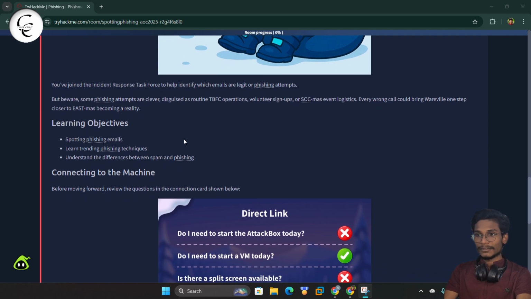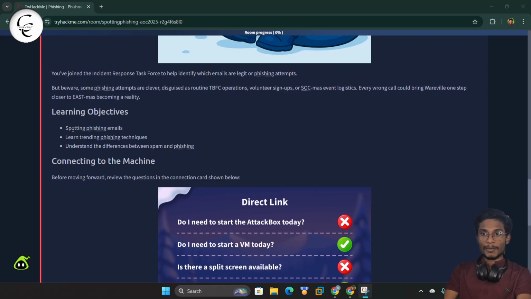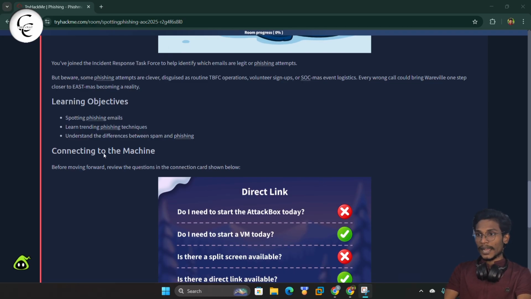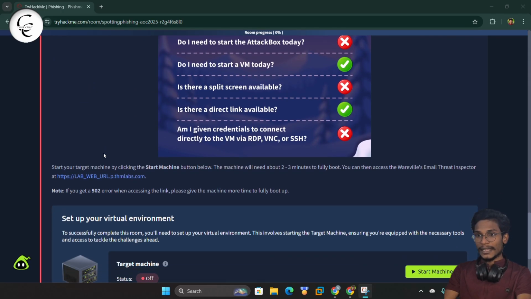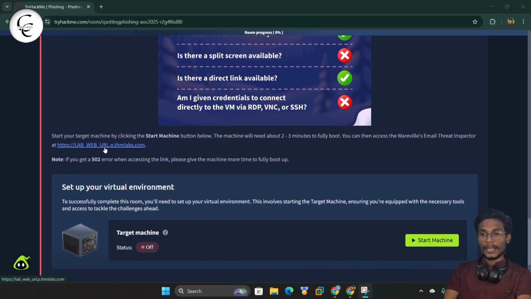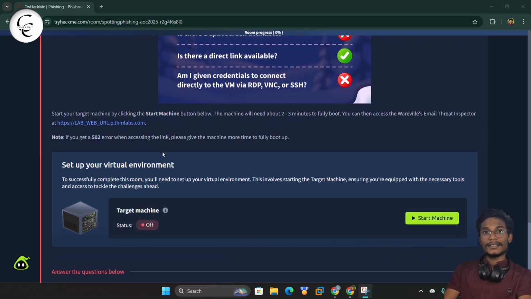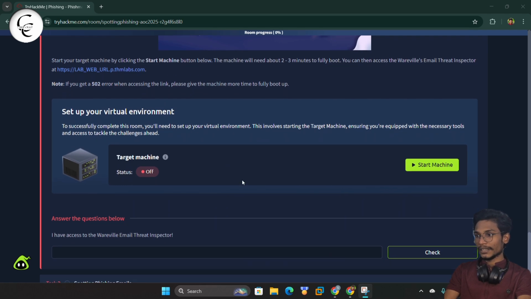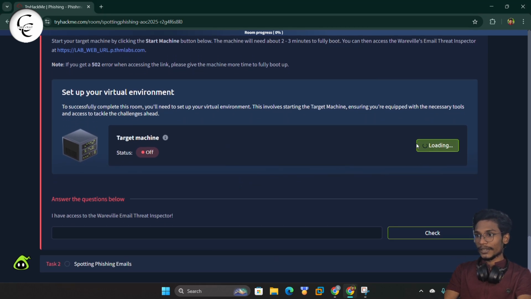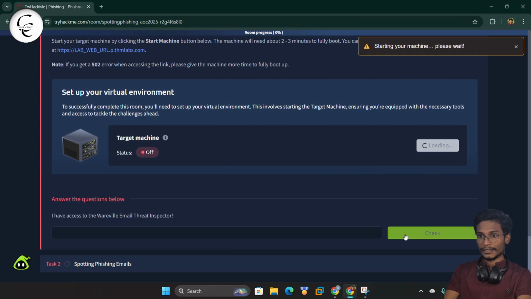So here we have the learning objectives like spotting the phishing emails, learn trending phishing techniques, and understand the difference between spam and phishing. So guys, here we have the connecting to machine information, and guys, here we have the direct link so that we can have access to the portal, where we can analyze the emails. And guys, here we have the environment, like we can start our machine from here and we can give a check.